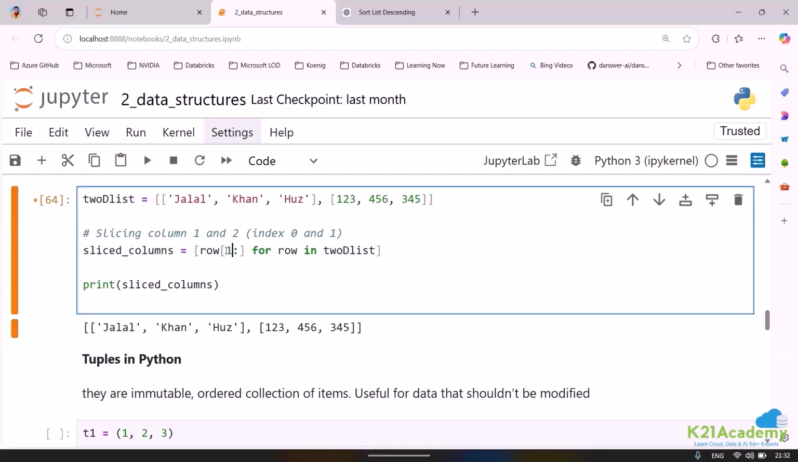So what will be the start? 1, 2. Till when will we go? Column number 1 and 2, if I want to slice, shall I specify 3 or shall I specify 2? We'll just put 2 in front of you.